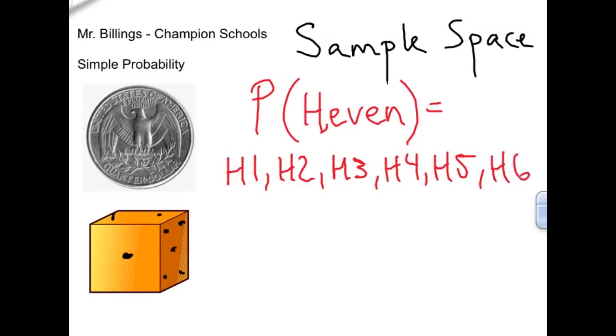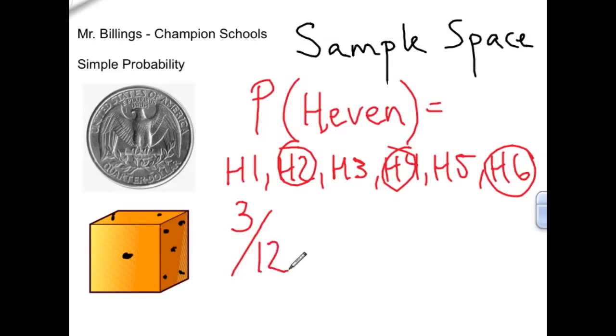So how many of these are even? Well, the 2 is, the 4 is, and the 6 is. So 3 here. 3 out of my choices are all going to be good ones I like. But 3 out of 6? No. It'll actually be 3 out of 12 because there's also the tails options.